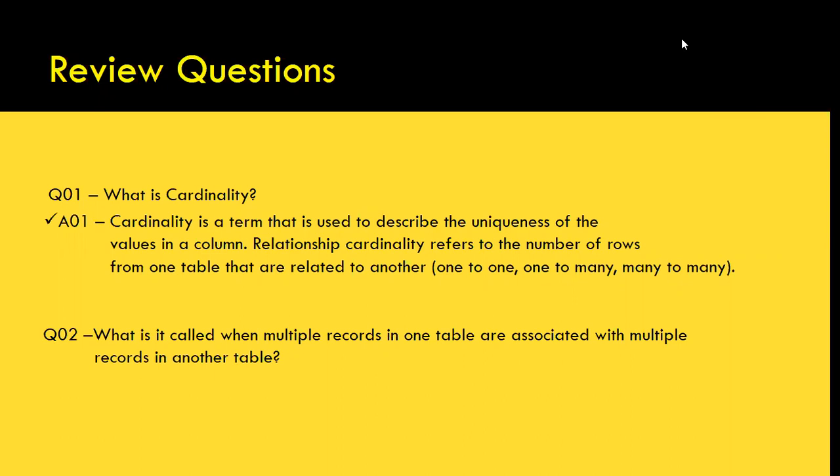Sakshi, what is many to many? Give me an example. You are close, Satya. One employee is working on more than one project, and each project can have more than one employee. You have a table called employee and a table called project. Each employee can work on more than one project, and a single project can have multiple employees.